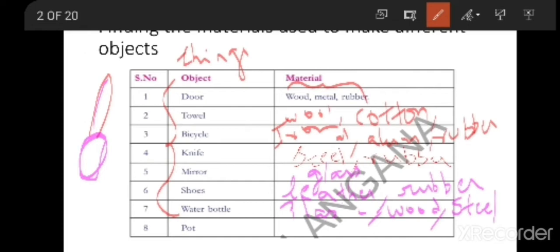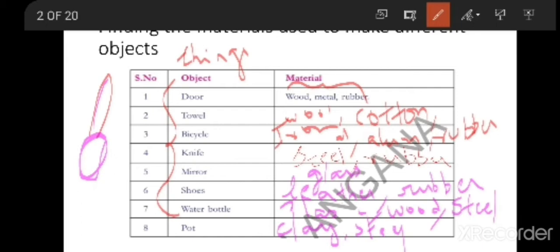Pot. If you observe a pot, you can make it with clay, you can make it with steel, and you can make it with copper. So these are the different materials used to prepare a pot, which is an object here.